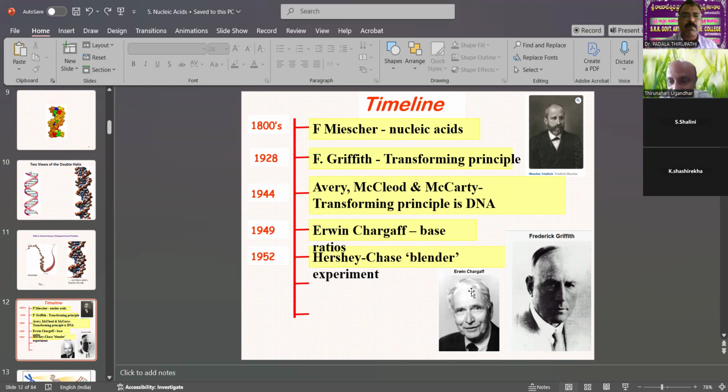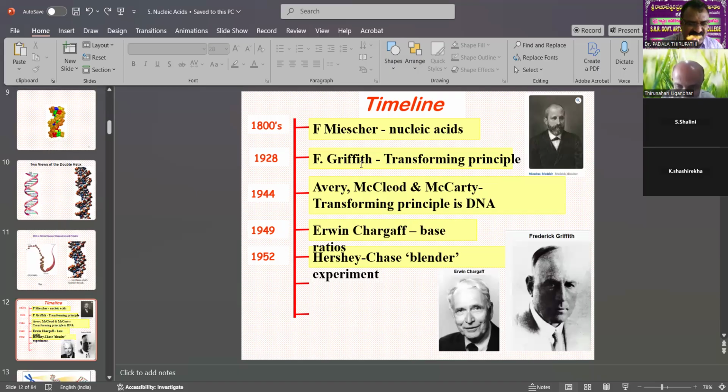Then the Hershey-Chase blender experiments were also reported. From the 18th century to 1952, this is the total report of DNA, and it is completed.